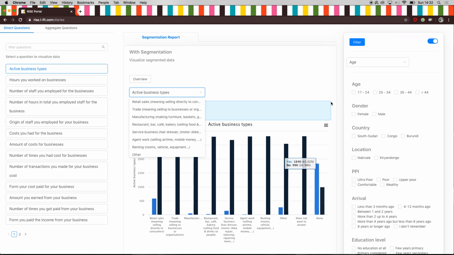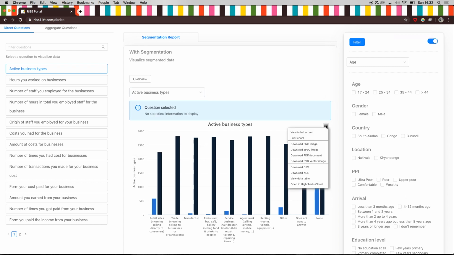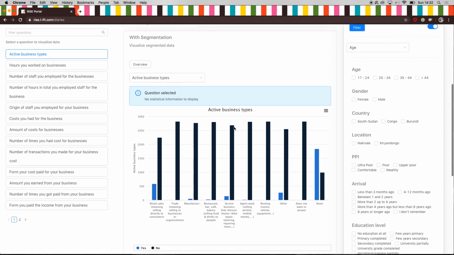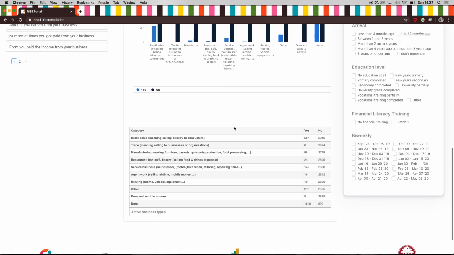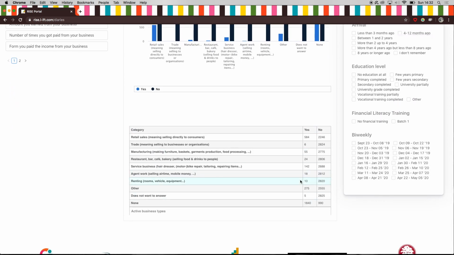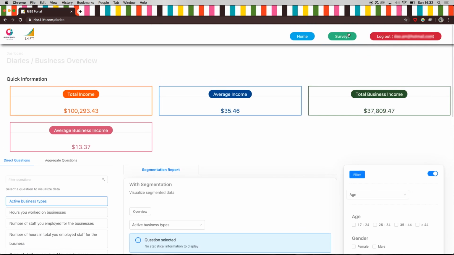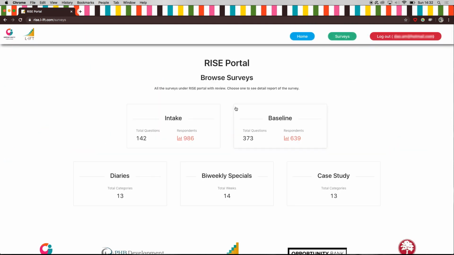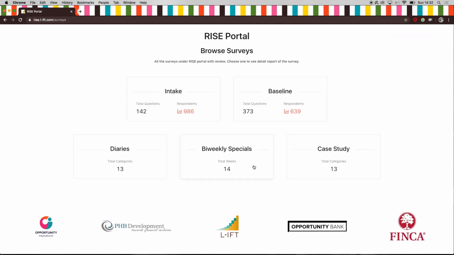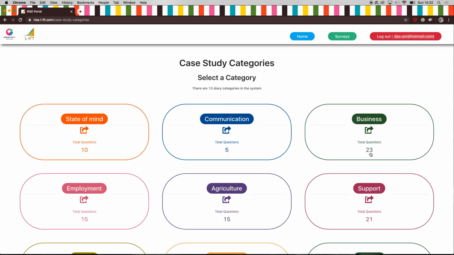Once again, if you click on this button, you can choose to enter full screen mode or to download the graphs. Note that if you scroll down a bit further, you'll have additional information. To find your way through the bi-weekly specials, follow the same instructions as for the diaries. And finally, the case studies are very similar. The only difference is that here you can examine the answers and evolution of a specific respondent.